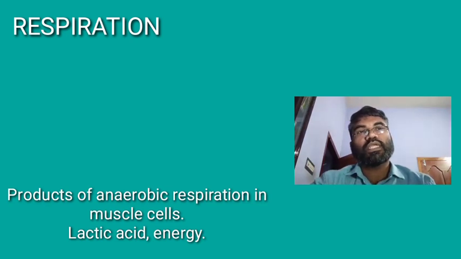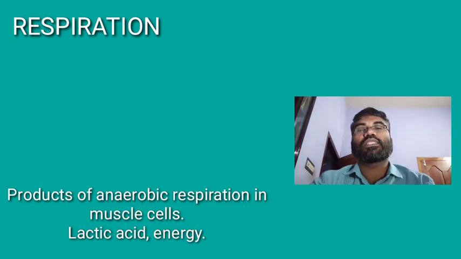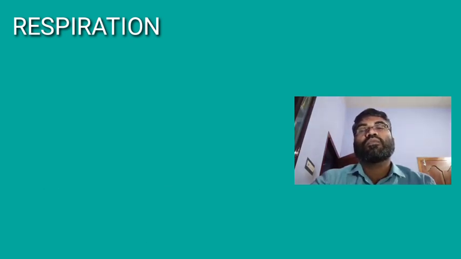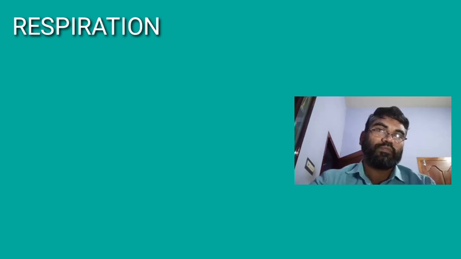So you got three ways of releasing energy from glucose. One is aerobic respiration, one is anaerobic respiration, another one is anaerobic respiration in muscle cells, in the lack of oxygen. What are the equations of these three types of releasing energy from glucose?